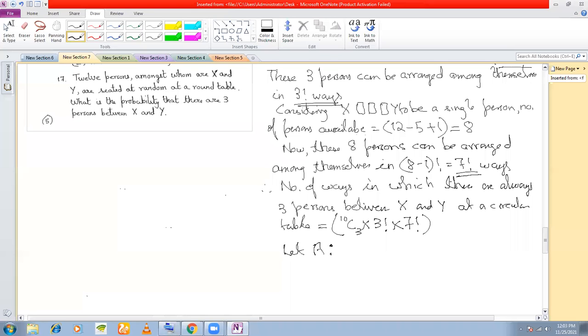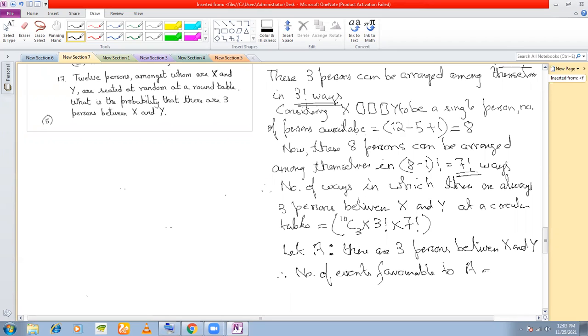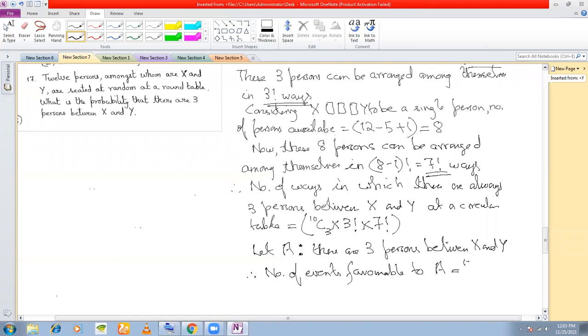If I say let A be the event that there are 3 persons between X and Y, therefore, the number of events favorable to A is equal to 10C3 into factorial 3 into factorial 7.